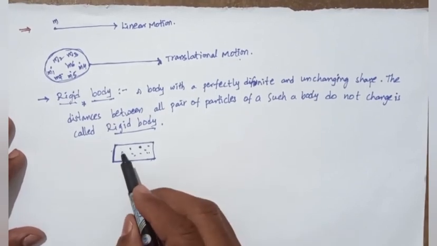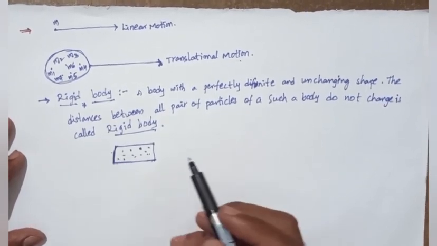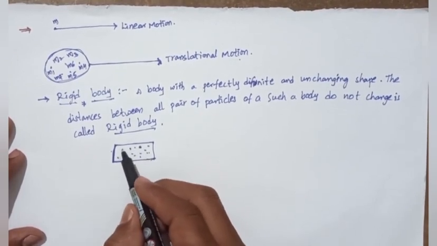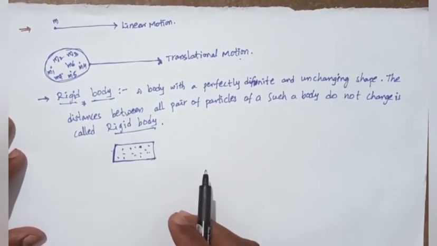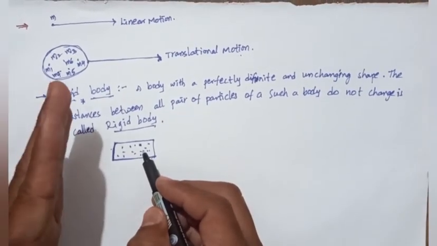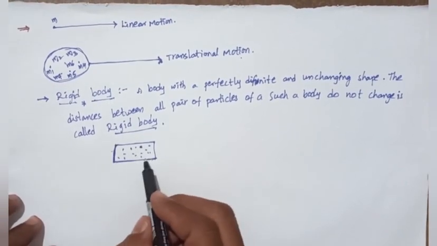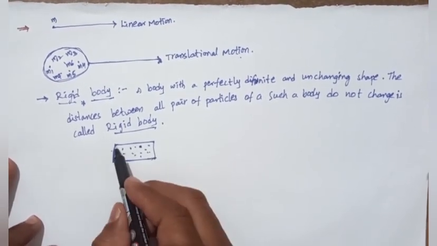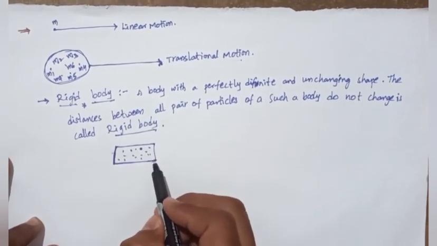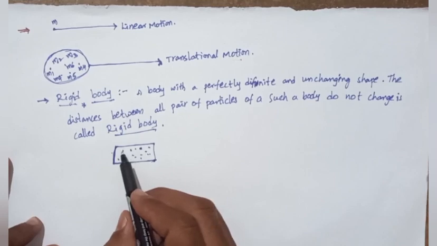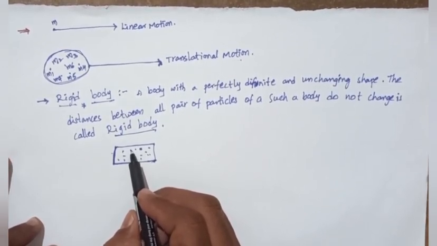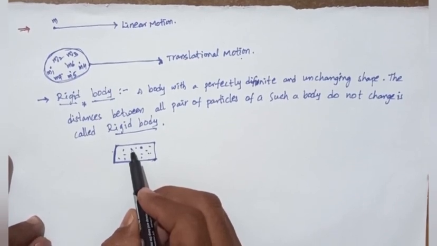So for example, here we have considered a ball or a cylinder or a steel rod. A steel rod is a rigid body because when a force is applied on this steel cylinder, steel rod, the shape doesn't change, and also the distance between two pairs of particles doesn't change when the force is applied and when the force is removed.